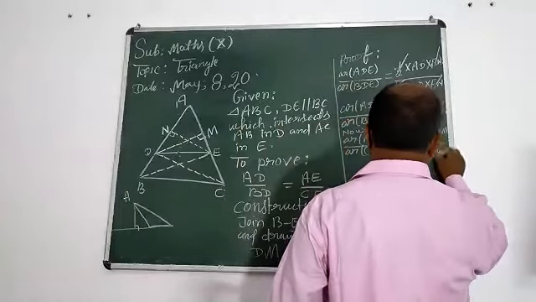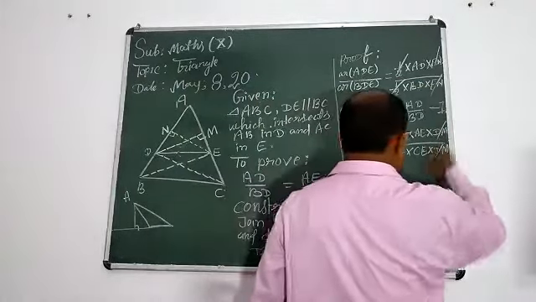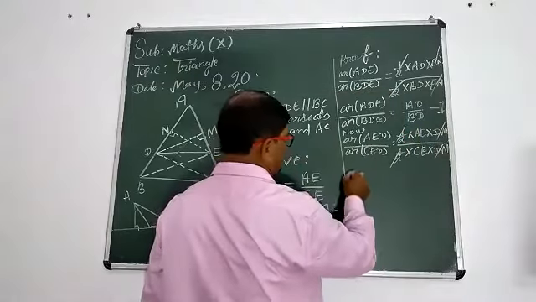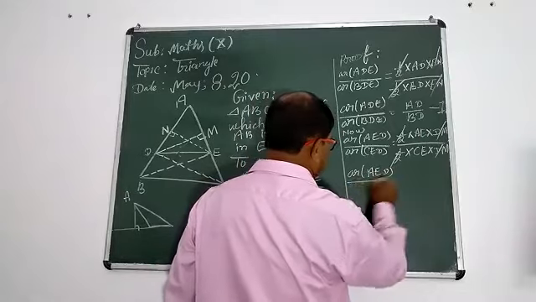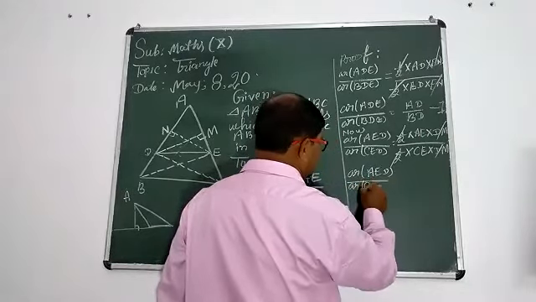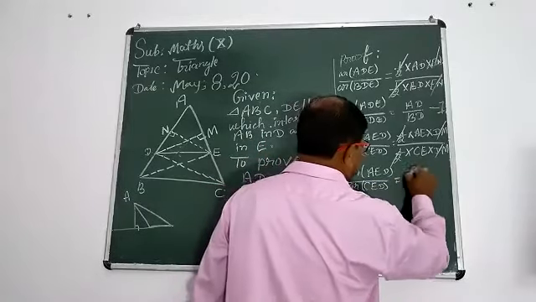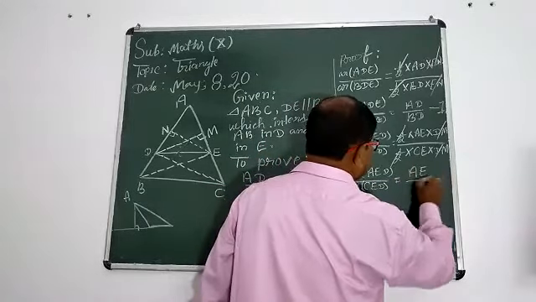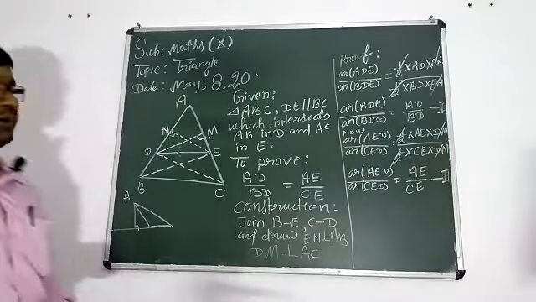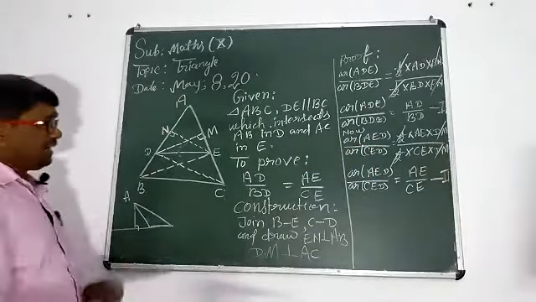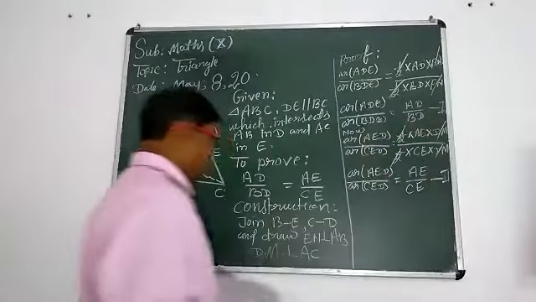DM. Now half cancelled, DM cancelled. We should write area AED upon area CED equal to AE upon CE. That is the second equation. This is the first equation, this is the second equation.